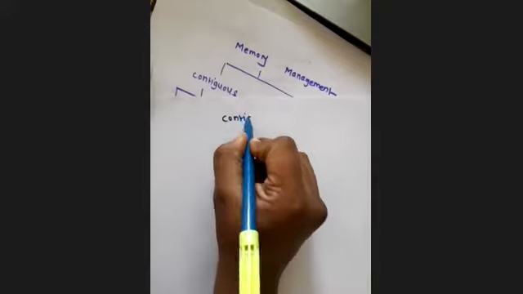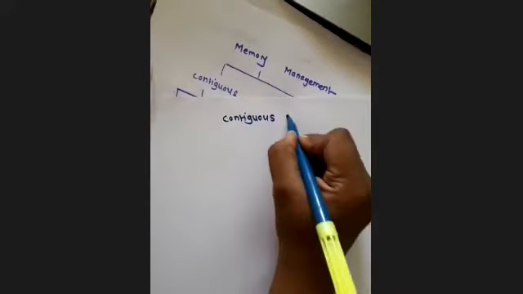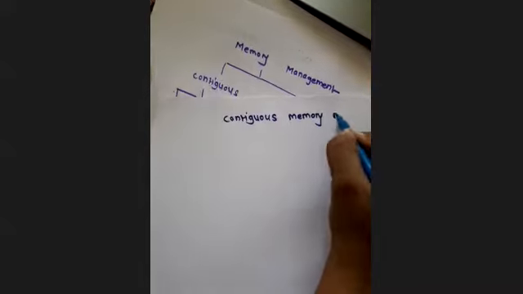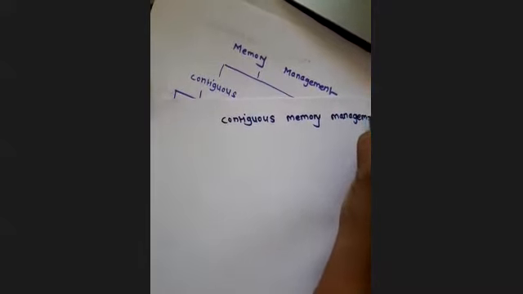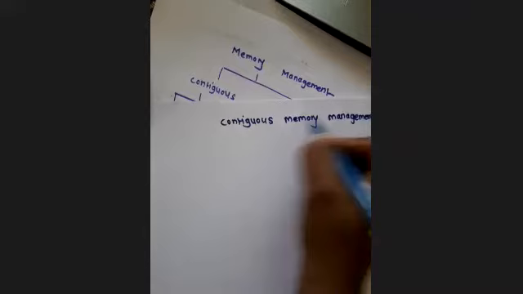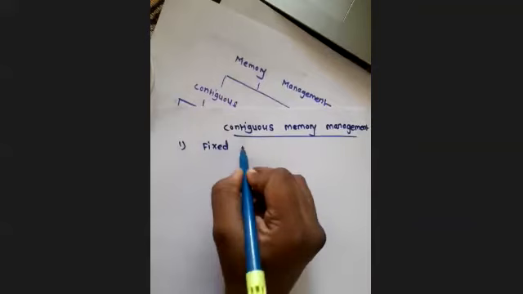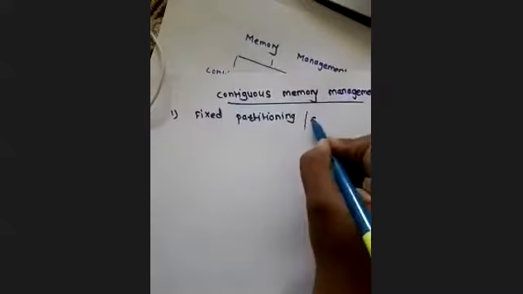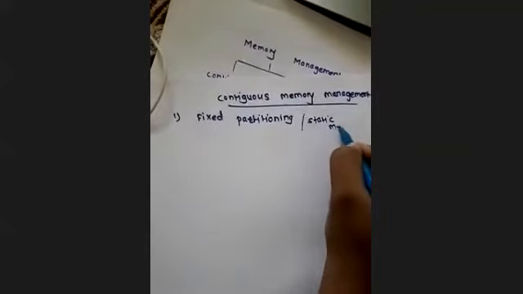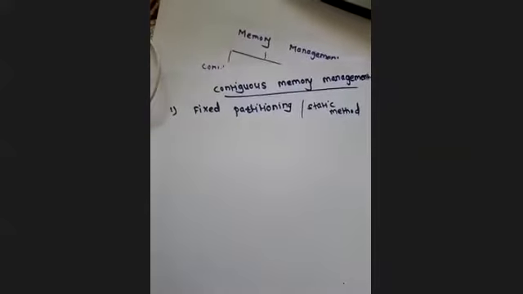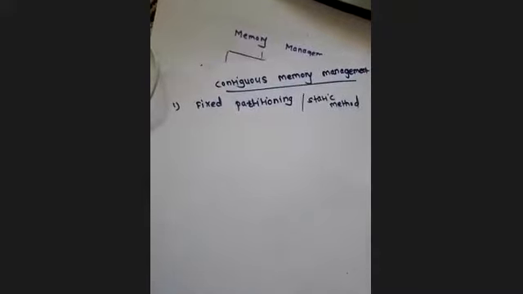Now in this contiguous, the first one is fixed partitioning, which is also called the static method. Now what happens in this static method?